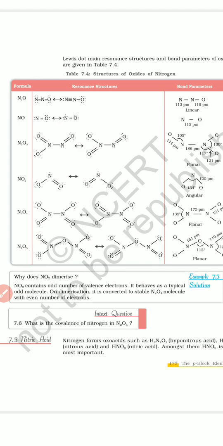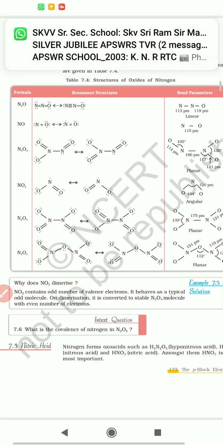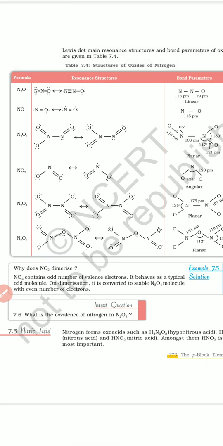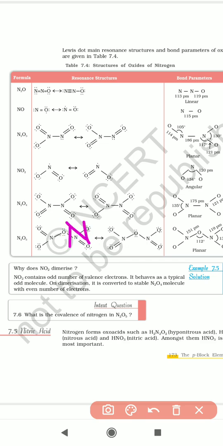One nitrogen atom and two oxygen atoms are present here. So how do we express this structure? N, double bond O, single bond O.